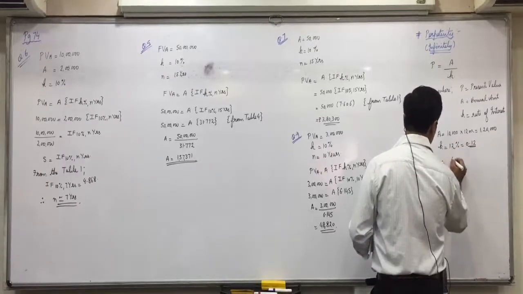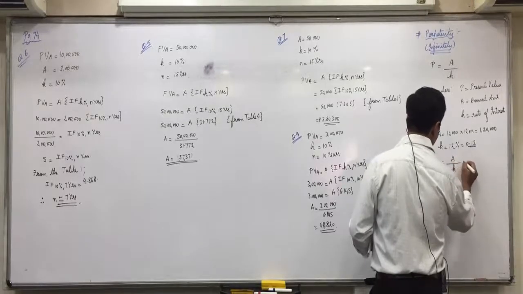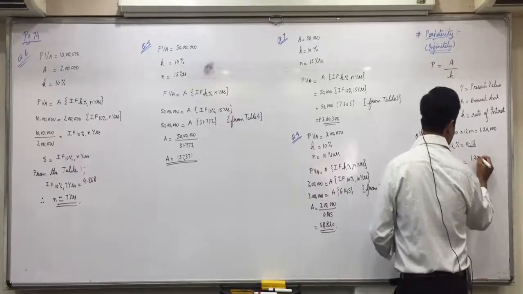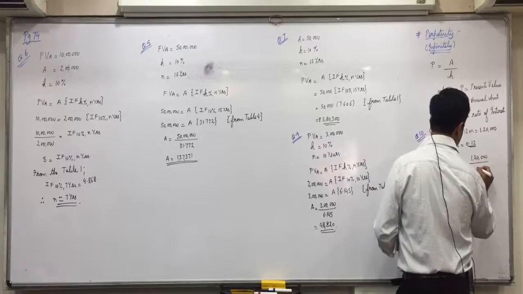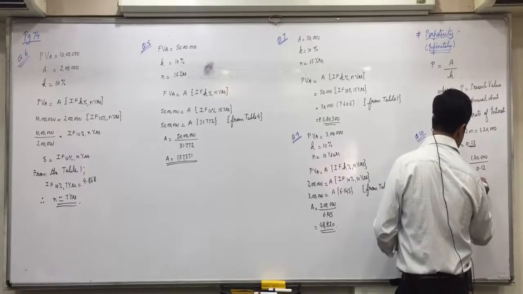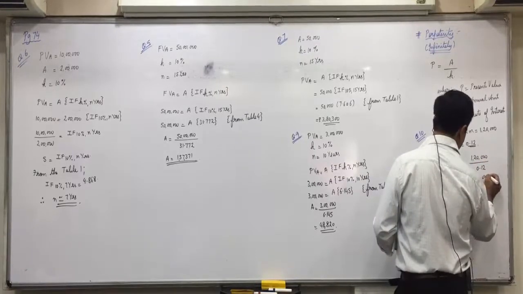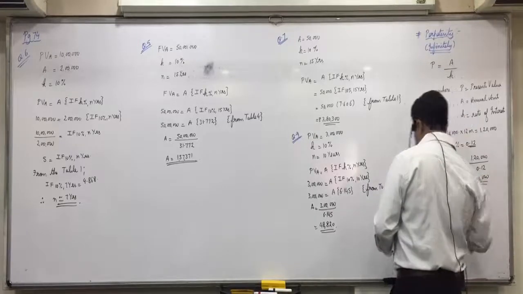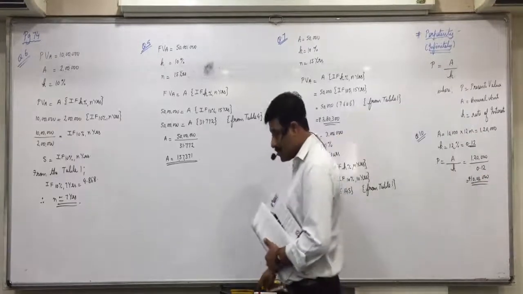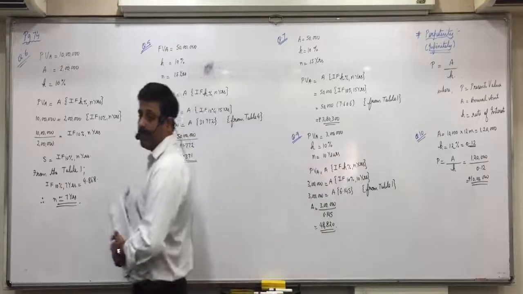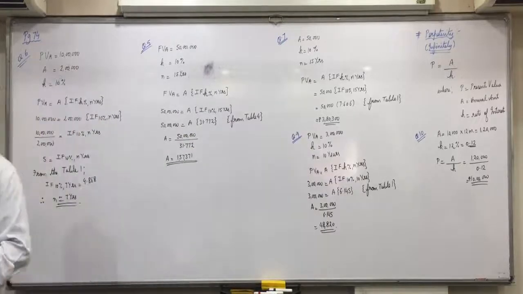Now P is equal to A upon K. So annual amount 1,20,000 divided by K 0.12 means 10 lakhs should be deposited. So if you deposit 10 lakhs, then monthly you will be able to withdraw 10,000. Annually 1,20,000 and monthly 10,000. Any confusion in this?